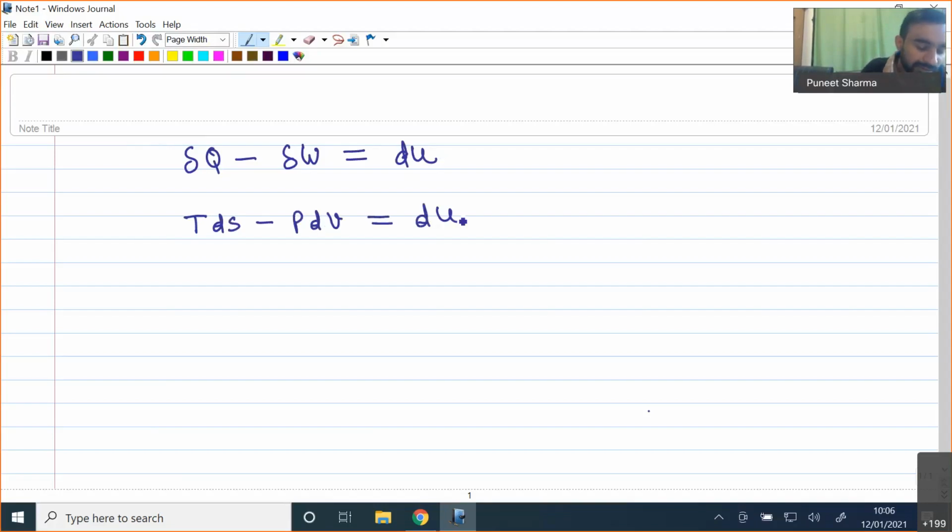Now, from the equation of entropy, I can also write that dS is nothing but equal to del Q by T plus S generation.